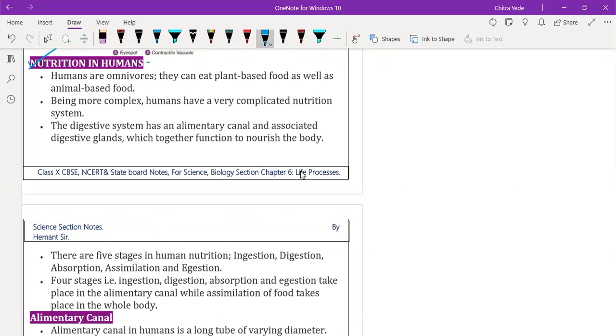Okay. So I'm writing a very important point here. Humans also performs